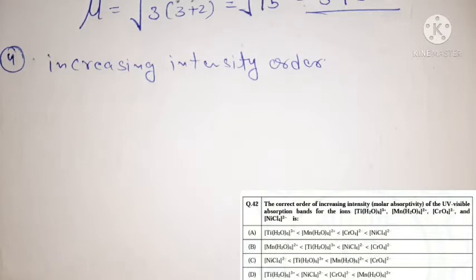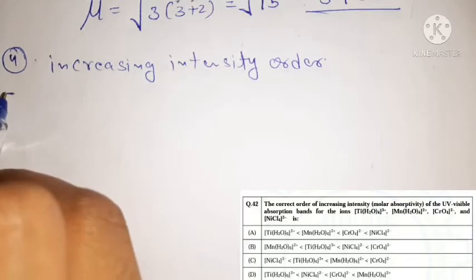The transition arises from lower t2g to higher eg orbitals. This is the first type of transition responsible for color. The next one is charge transfer spectra, the electronic transition from ligand to metal or metal to ligand. On the basis of these transitions, we must find the intensity order for these complexes.